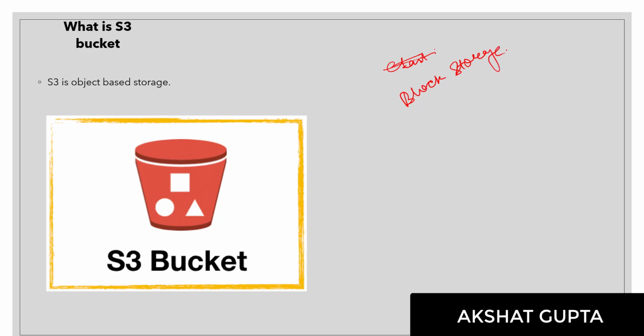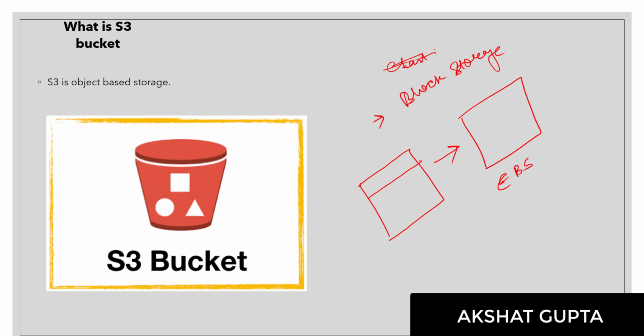Whenever you are copying a particular file into your block storage, let's say your EBS, the object is actually divided into small blocks, and an index number is given to each and every block.